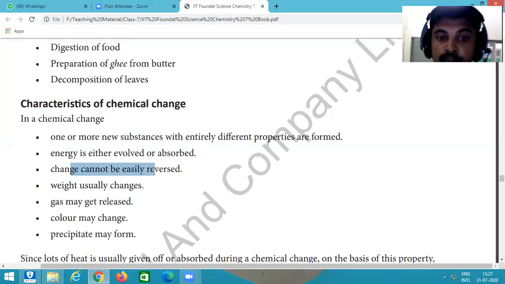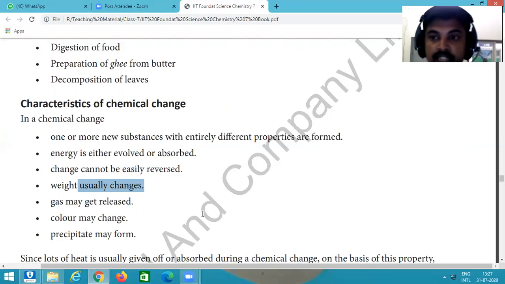Change cannot be easily reversed. The product which is formed after the chemical change cannot easily be reversed to produce the old product. Weight usually changes. It means the weight or the mass of the substance before the change and after the change has changed. Why? Because a chemical change has occurred. Some weight in the form of energy is released and they form different products.